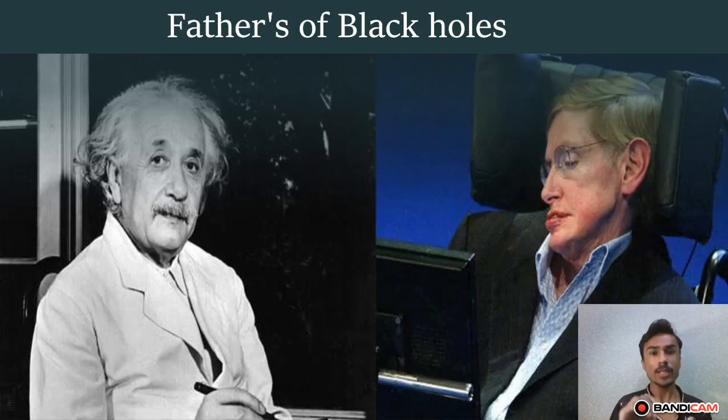Now, the fathers of black holes: two astronomers, great minds in the field of physics, worked on these objects, Albert Einstein and Stephen Hawking.